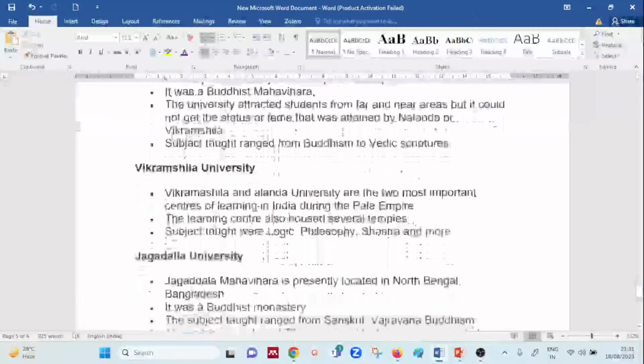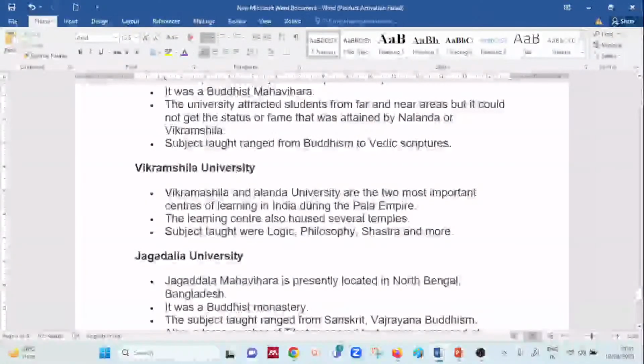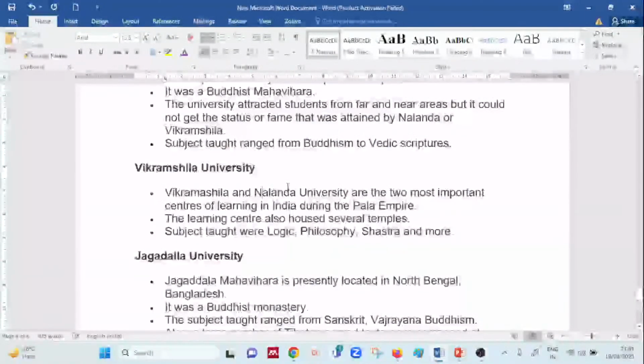Okay. Now Vikramshila University, sorry, here it is one spelling. Vikramshila and Nalanda were two important universities or centers of learning in India, and these centers also held several temples. As I said, Vikramshila housed several temples, and in fact it originated from a temple, and it taught subjects in the form of logic, philosophy and Shastra and many more such.